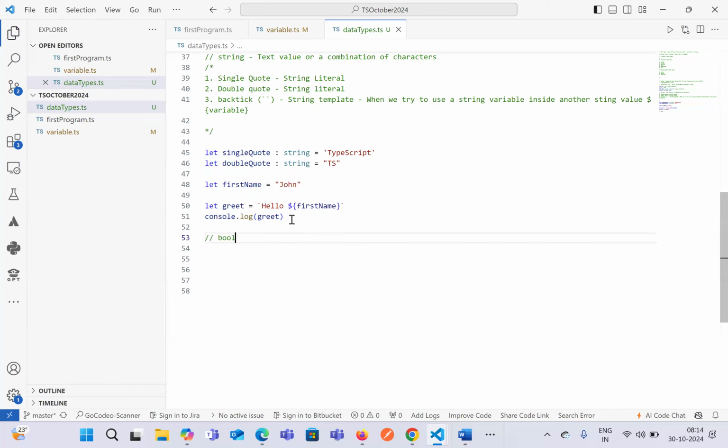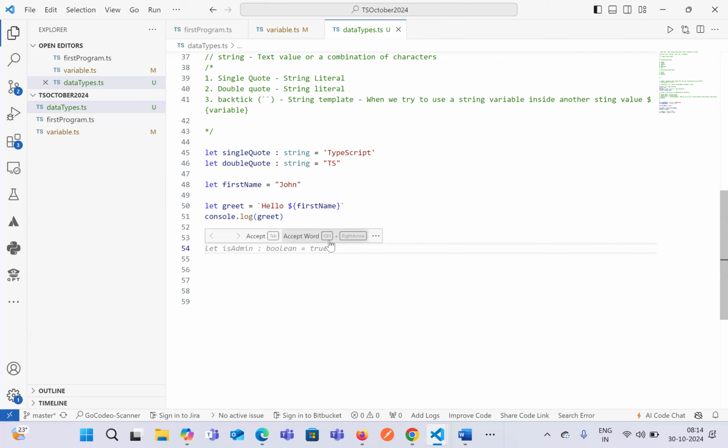Now the third is known as a Boolean. It always represents two values. The Boolean type represents two values, which is either true or false. This mostly helps us in validating a condition. Sometimes we have to validate whether two numbers are the same, whether two strings are the same, or make some kind of decision based on some condition. At that point of time, this Boolean variable will be helpful. Most of the time we'll be using it inside a condition or logical operations.